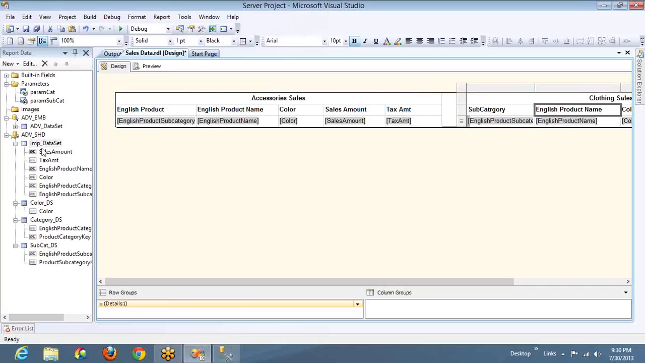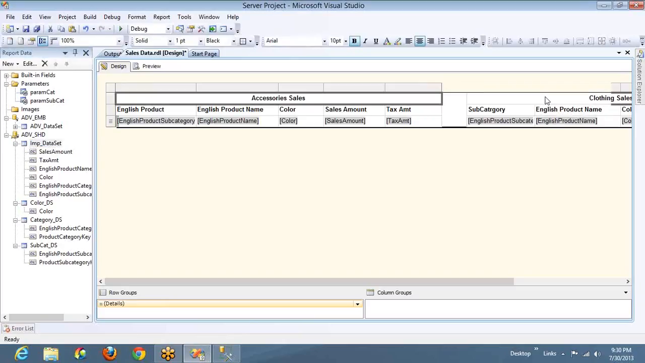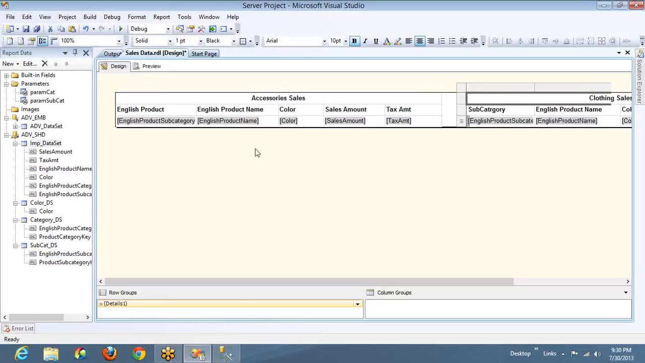So among the total data, if you want to show only accessories in one table and clothing in one table and the other one in another table, you need to filter not at the data set level but at the table level or the object, whatever you are using. So in that case you will use filters. This is one advantage. And the next advantage is,